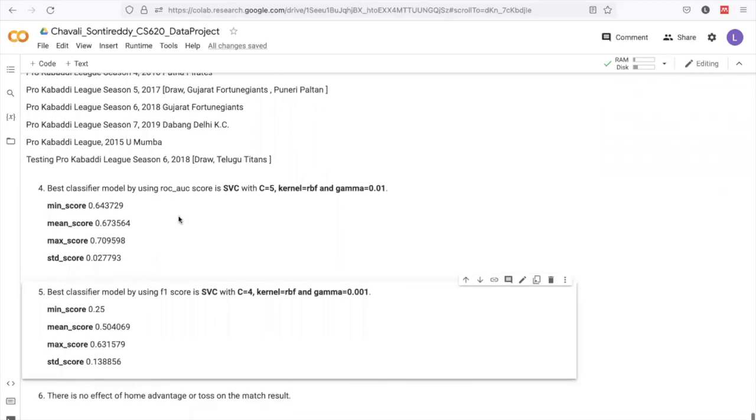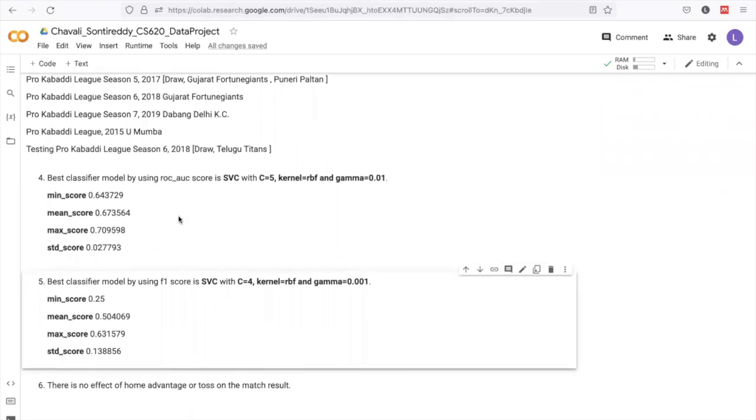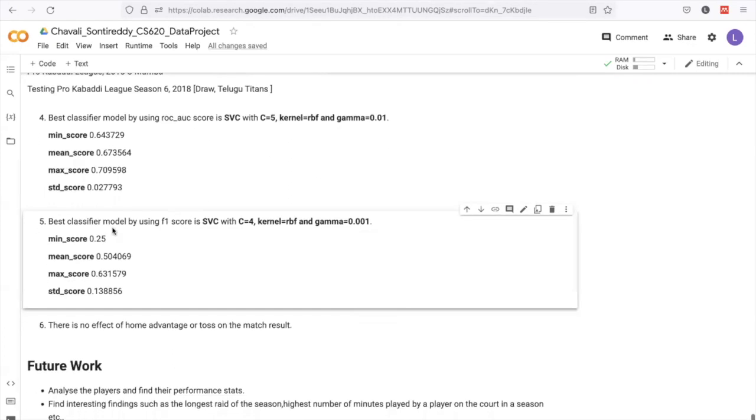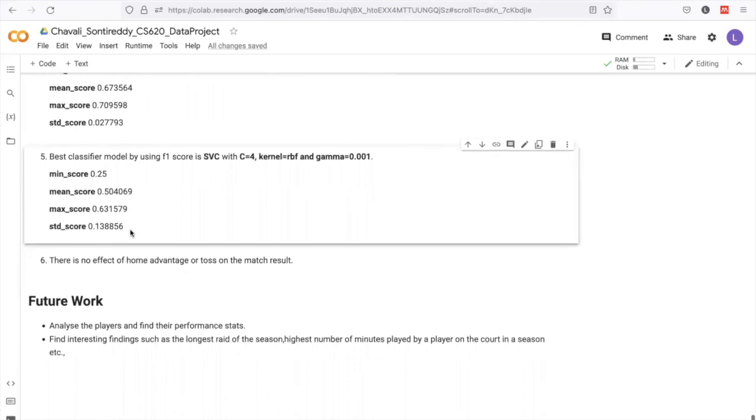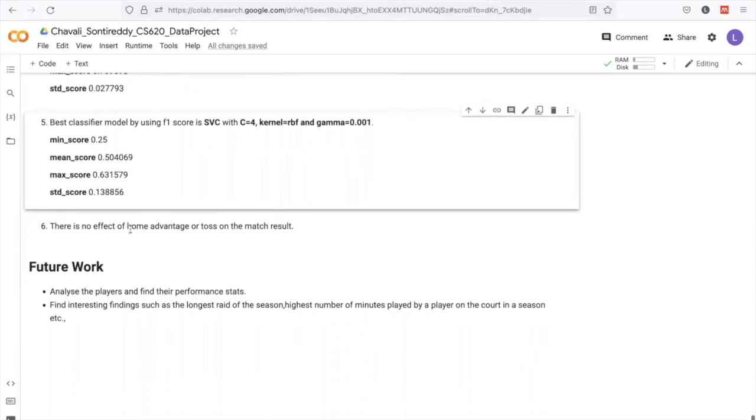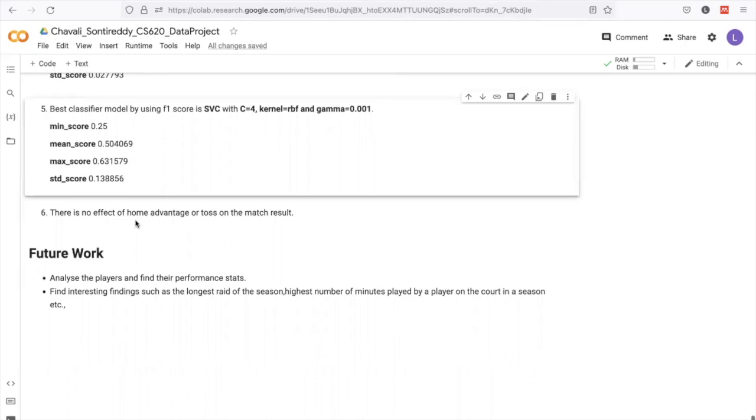The next key finding is that the best classifier model by ROC AUC score is SVC, with the parameters C equal to 5, kernel RBF, and gamma 0.01. And the next key finding is that the best classifier model by F1 score is SVC with C equal to 4, kernel equal to RBF, and gamma equal to 0.001. And also we have found out that home advantage or toss doesn't have any effect on the match result.